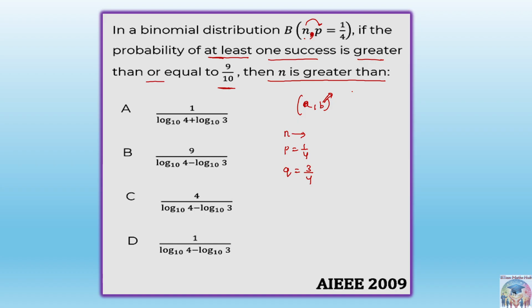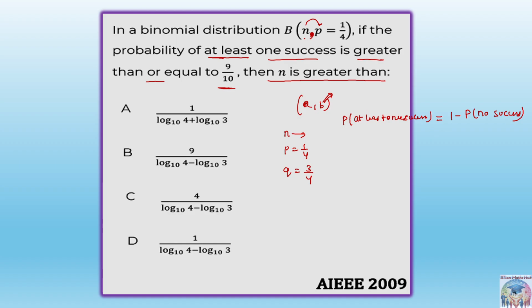So we need at least one success. We have discussed earlier that at least one means minimum 1, and less than that, 0, is not included.